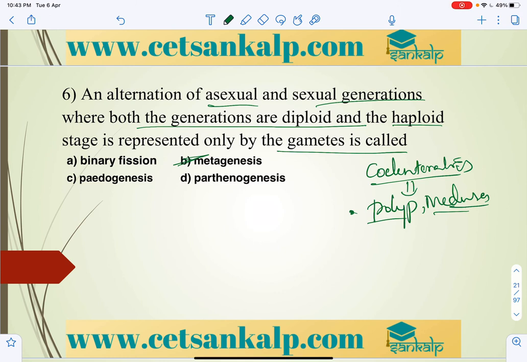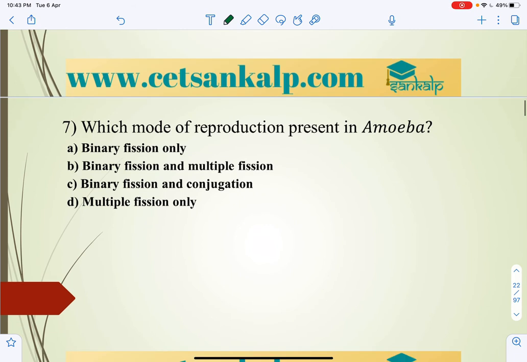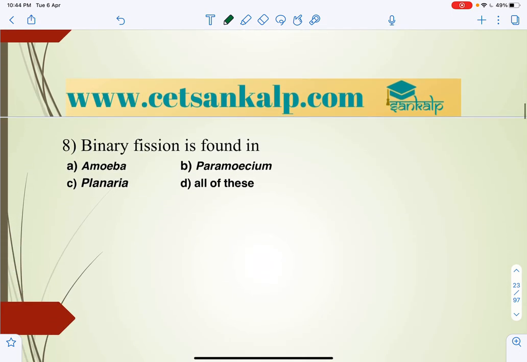Next, which mode of reproduction is present in amoeba? As we all know, amoeba shows regular binary fission, and sometimes it also shows multiple fission. We can consider that it is not always binary fission, it also shows multiple fission. During unfavorable conditions, more numbers of amoeba will be produced. So it includes both binary fission and multiple fission.